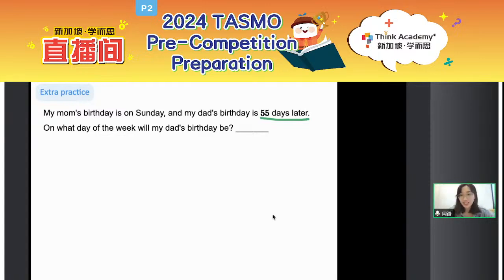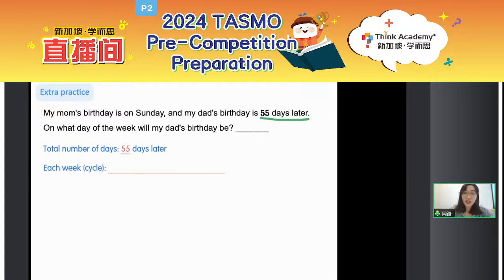Pay attention, it is about the days later. Any idea? Just a guess cannot. Cannot just a guess, okay? Try. The most important thing is to figure out the cycle. Pay attention when it comes to days later, how can we draw out the cycle? Okay, now let's check. So altogether, you need to consider 55 days later, and then what is the cycle?